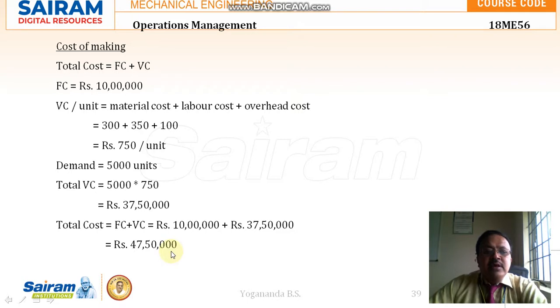So that is the expenditure to be incurred if the company decides to manufacture all the 5,000 units inside its premises. So the total cost of making is 47 lakh 50,000 rupees.